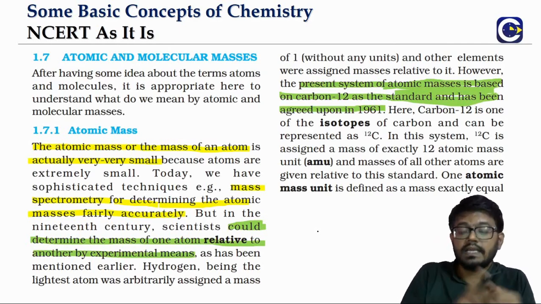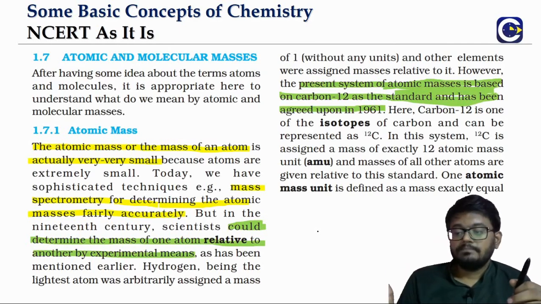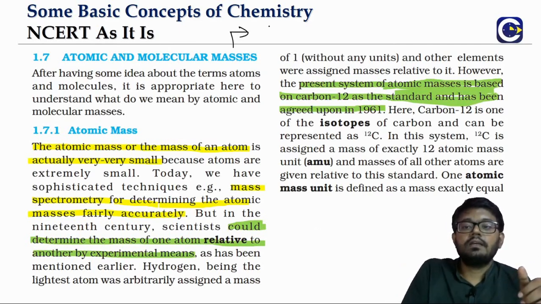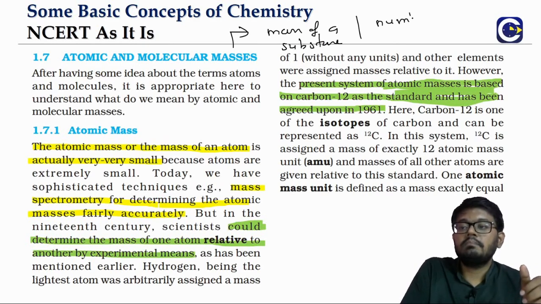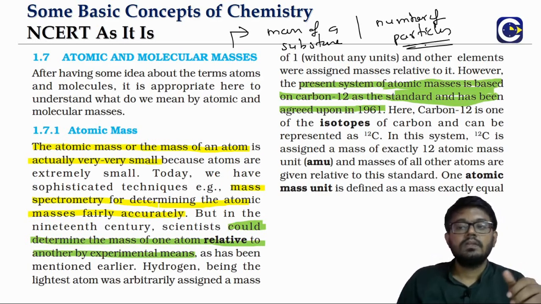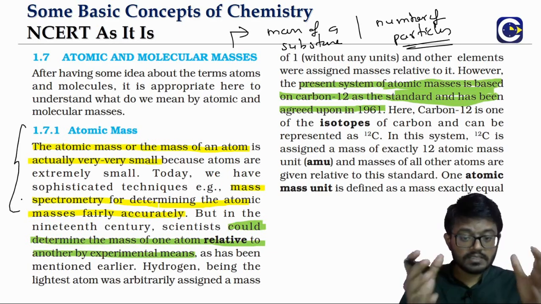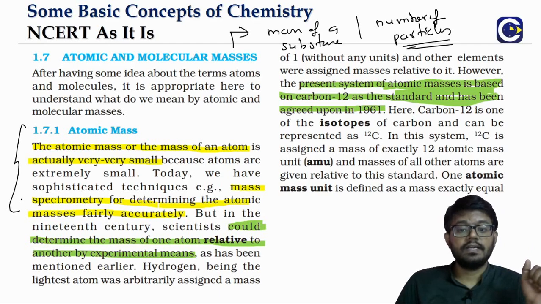Now, when we want to study chemical reactions or chemical phenomena, we said we are going to be referring to the relation between the mass of a substance and the number of particles, or count. Whenever we talk about a mass, we will talk about the mass of the smallest particles we are referring to, whether atoms or molecules. That's what we will be learning in atomic and molecular mass.